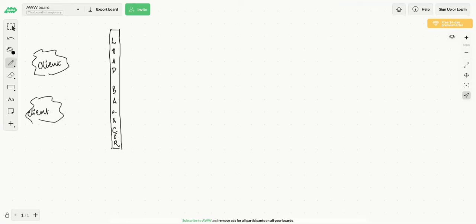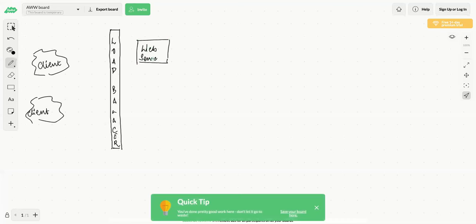Okay. So we were talking about load balancers. So we have created a load balancer. Now, generally, the first layer is always the web server layer. So you'll have web servers, and in general, everything will talk to your web servers.